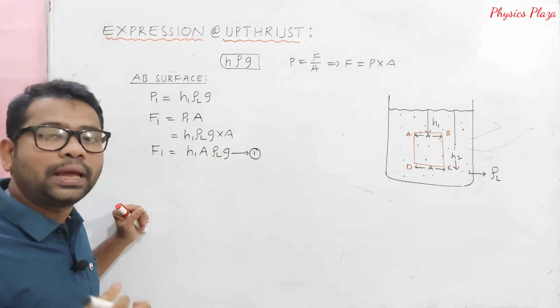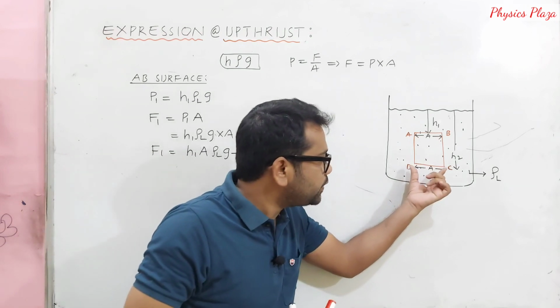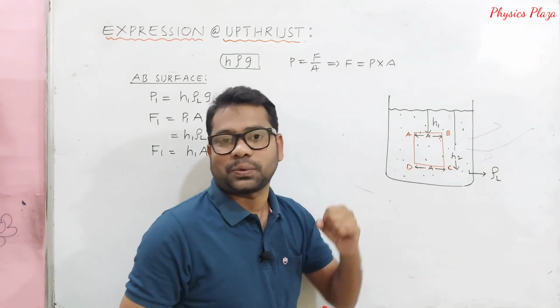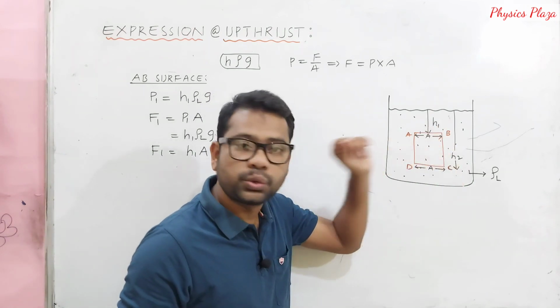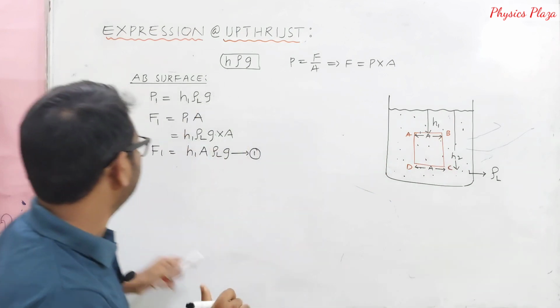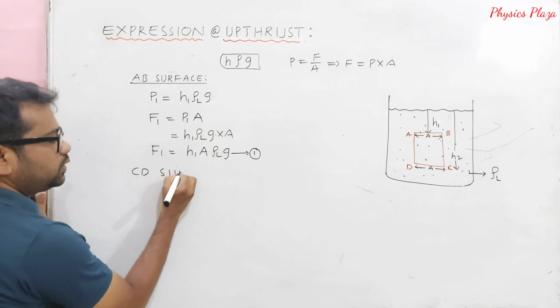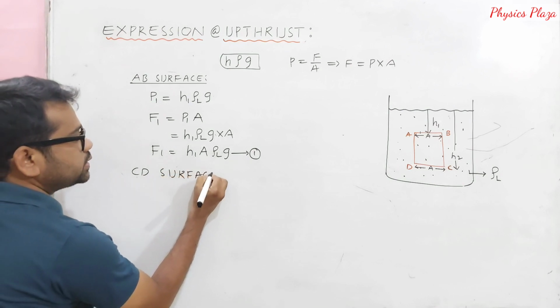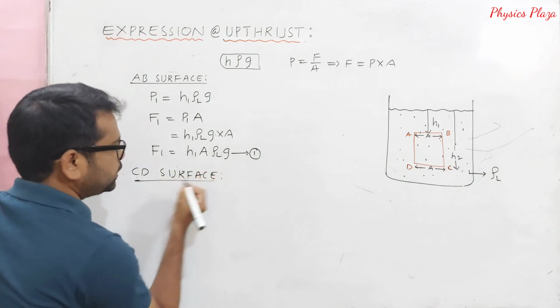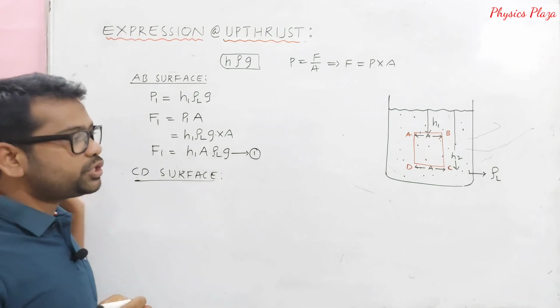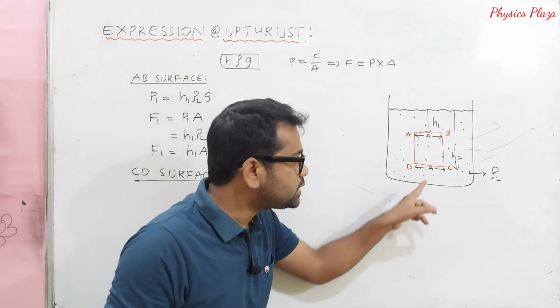Now the same thing, let us discuss for the surface CD, which is at a depth of H2; you should not forget that. What is the pressure acting on this CD surface?